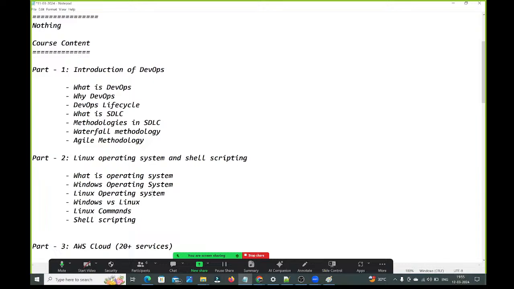Max 3.5 months is required to complete this entire course. Guys, in other institutes they are telling within 2 months we can complete the course. Just think once how it is possible to complete these many things in 2 months. Right? 20 plus AWS services, 15 plus DevOps tools, Linux, shell scripting, Python scripting, 5 real-time projects. Is it possible to complete all these things within 2 months? How are people promising we can complete within 2 months?